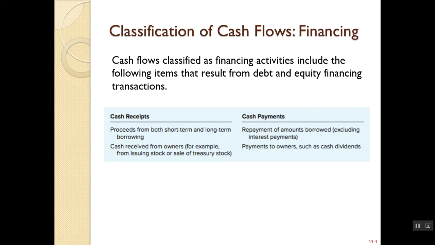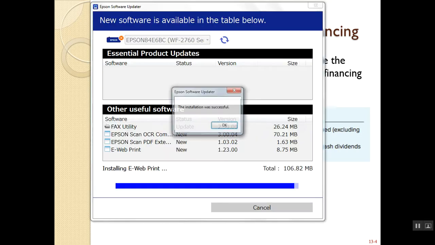Financing is the final section of the cash flow statement. If you remember, we've talked about financing activities before, and there are 2 different ways that we can finance a company. You can either finance it through debt or finance it through equity and capital. All right, so any transactions related to equity are included in the financing section.